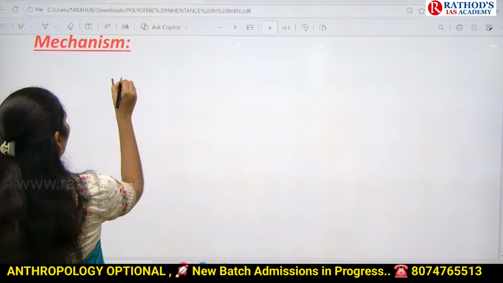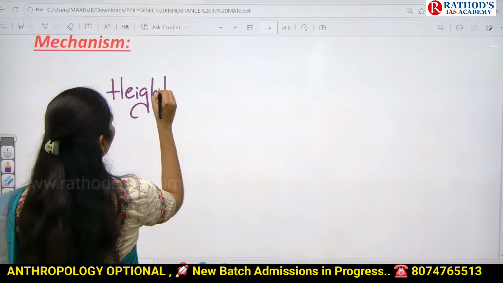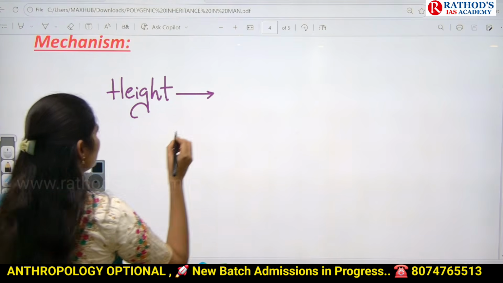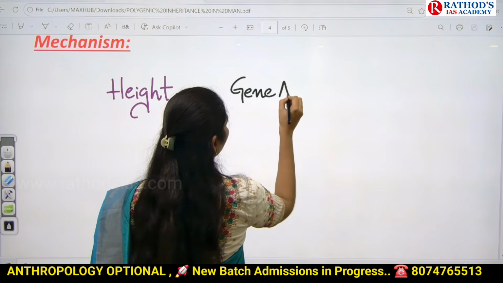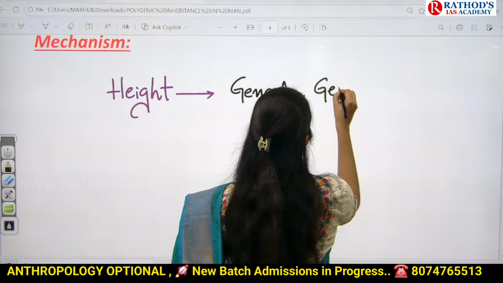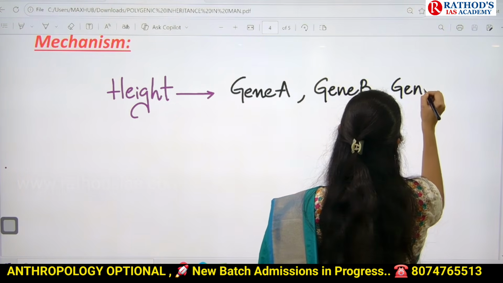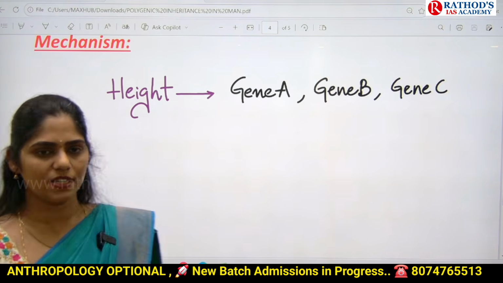I'm taking height as an example. For example, this height is guided by multiple genes. For example, gene A, another example is gene B, and next one is gene C. Let us take, these are the three genes which are guiding height in humans.